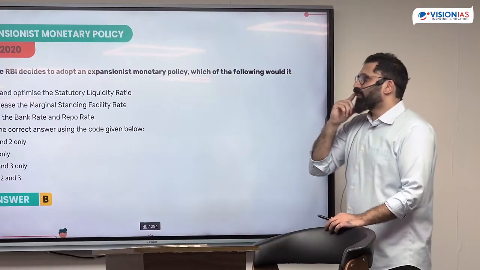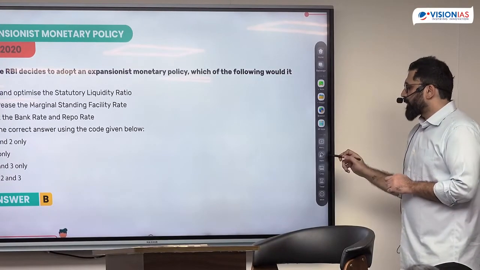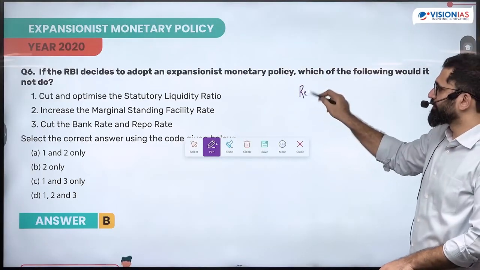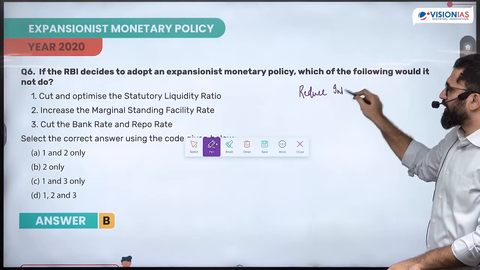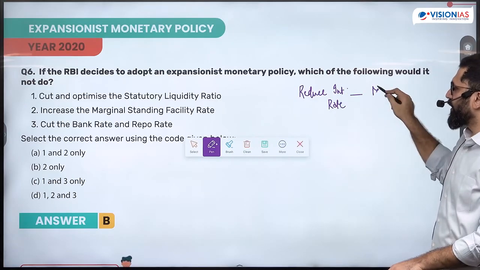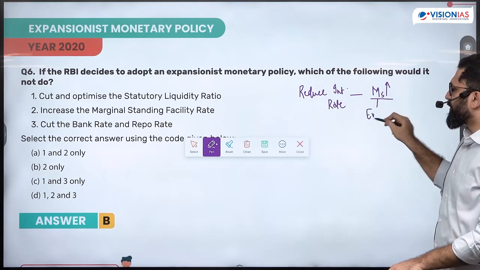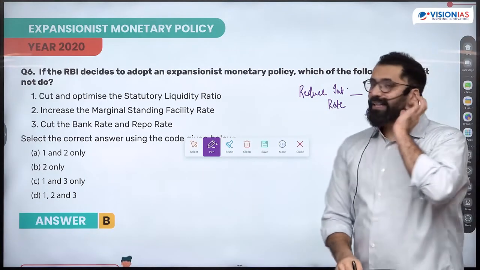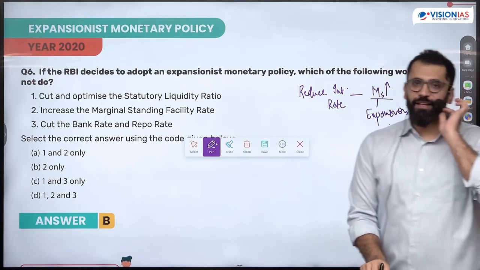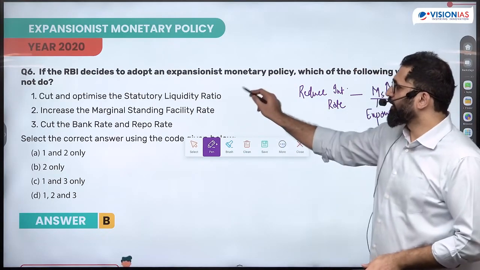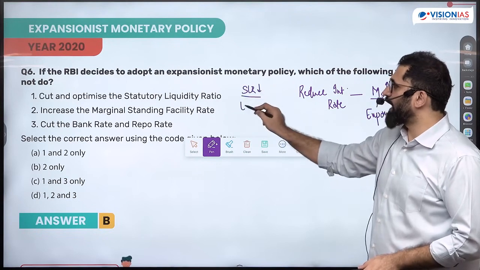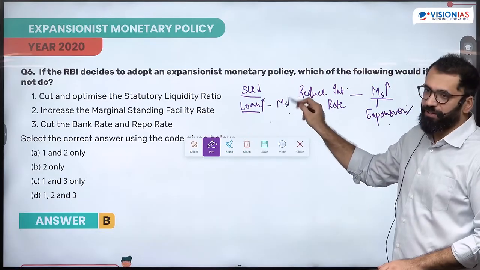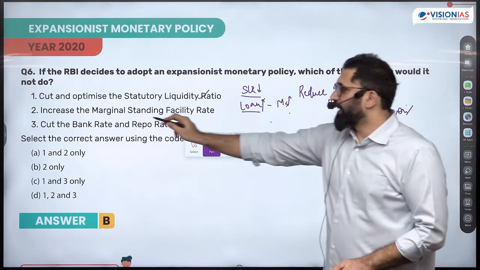If the RBI decides to adopt an expansionist monetary policy, what is expansionist monetary policy? Reducing the interest rate. If I reduce the interest rate, there will be more money supply. More is what we call expansion, right? If I cut and optimize SLR, if I reduce the SLR, if the fraction of SLR goes down, will the bank be able to make more loans? If there are more loans, is it expansion of more money? Yes. Increase the MSF rate.